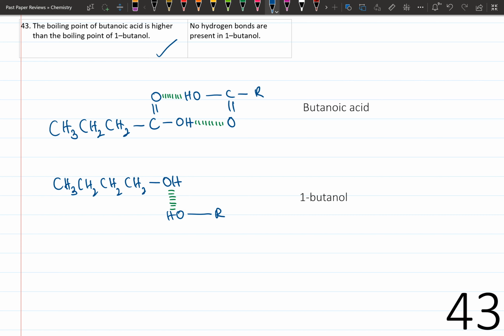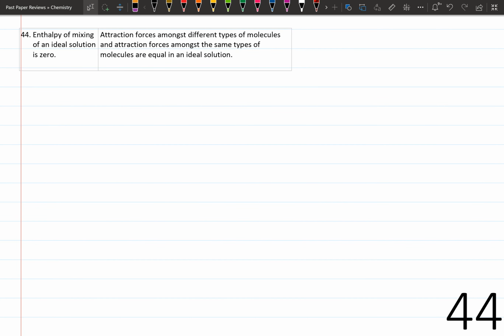Regarding statement 2, we have just seen that 1-butanol does have a hydrogen bond. Therefore, statement 2 is false. The answer is 3. Question number 44. Enthalpy of mixing of an ideal solution is 0. Attraction forces amongst different types of molecule and attraction forces amongst the same types of molecules are equal in an ideal solution.